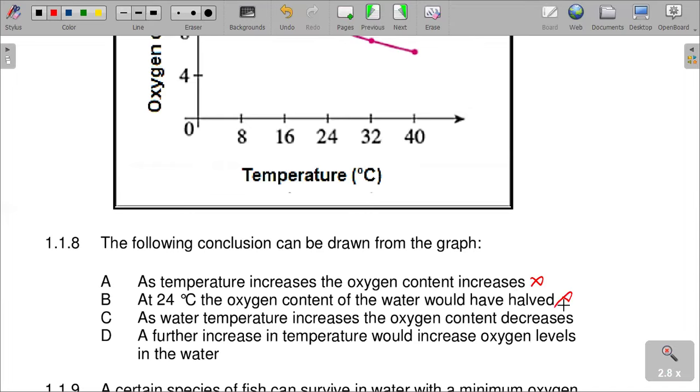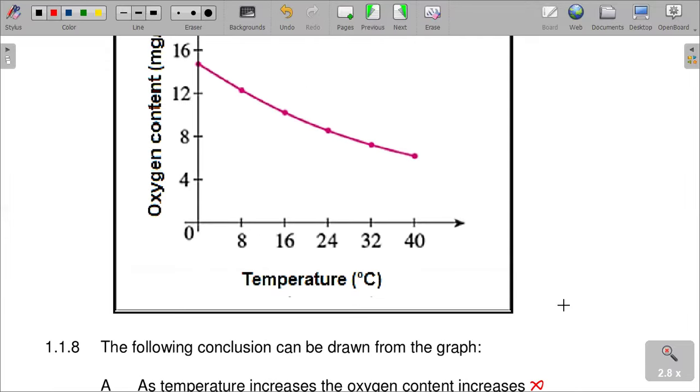And then, as water temperature increases, the oxygen content decreases. Looking at 8, 16, 24, 32, 40: at 0 degrees Celsius it's something like 14 milligrams, at 8 it's still about 14, and at 16 it comes to something like 10.